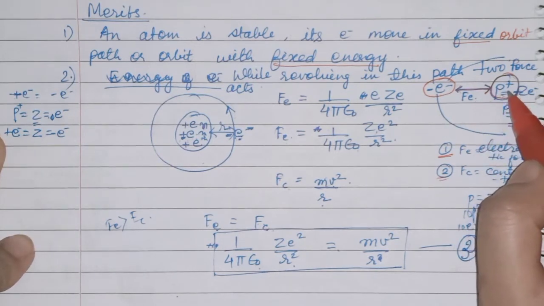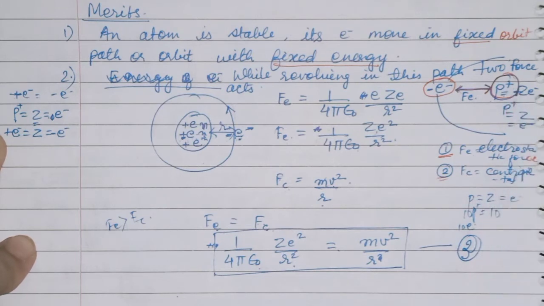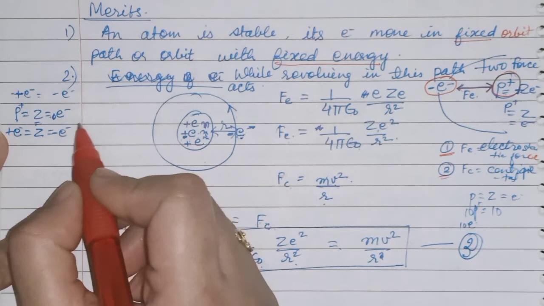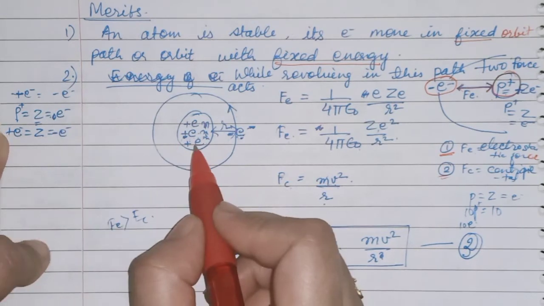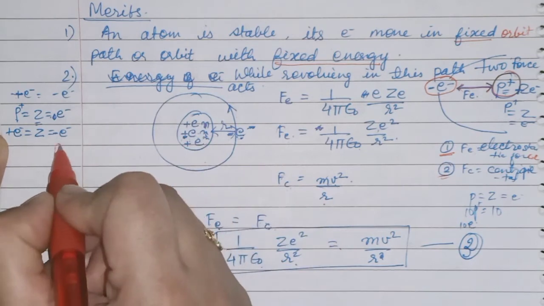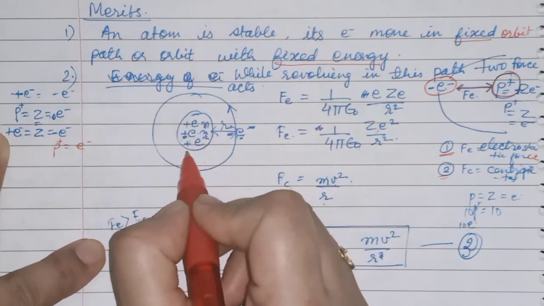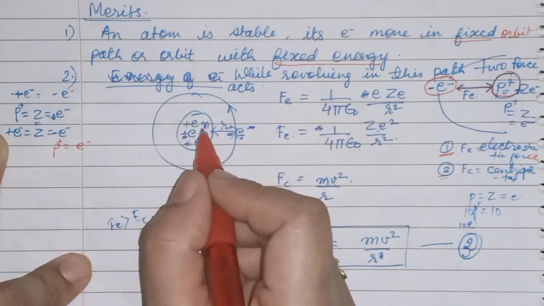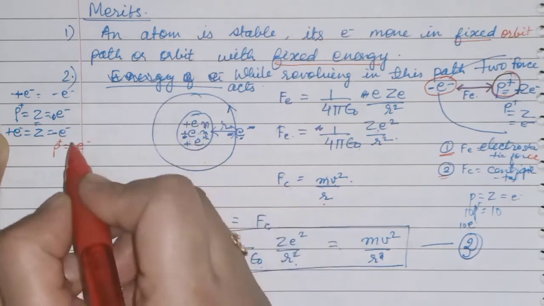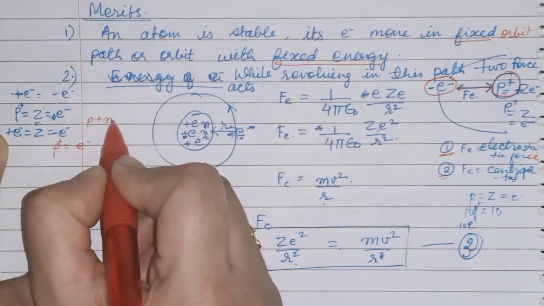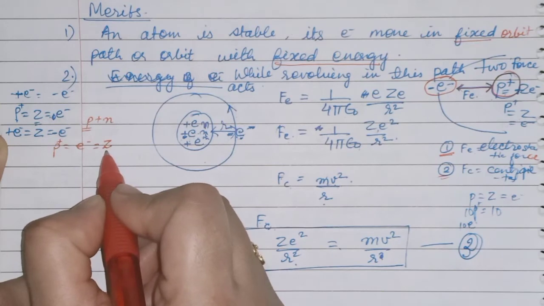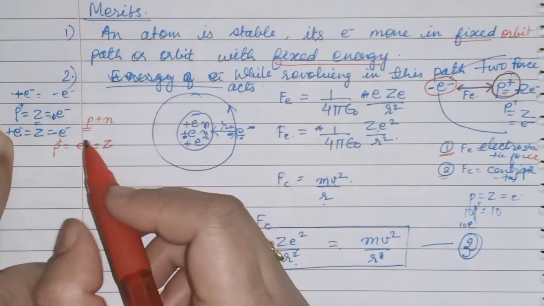Now children, see here, what is the number of protons? In a neutral atom, the number of protons is equal to the number of electrons. But in the center of the atom, the mass present is the sum of protons plus neutrons. And the number of protons is equal to the atomic number, that is Z. Suppose it is a carbon atom.